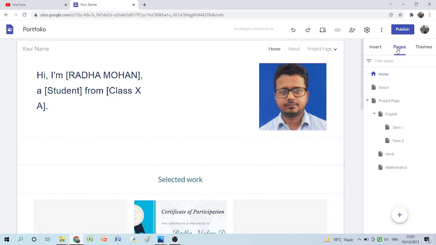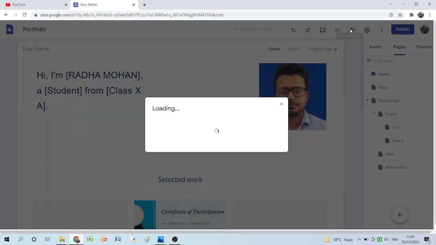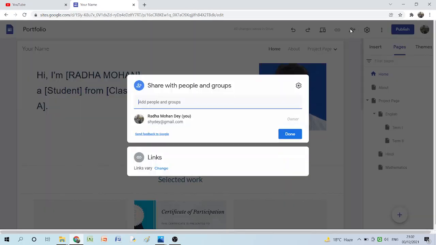So create it. After you finish the entire portfolio work, you need to click on the share option, share with others. Once you click on the share with others option, you need to give the email ID of the person to whom you want to share, like your teacher. So with whom you want to share, get their email ID and just write the email ID.